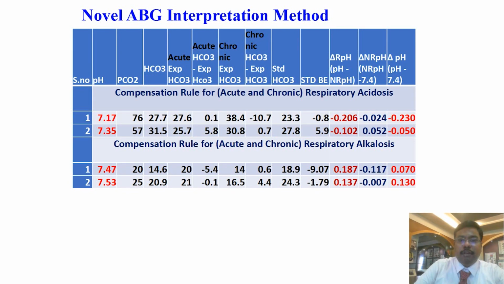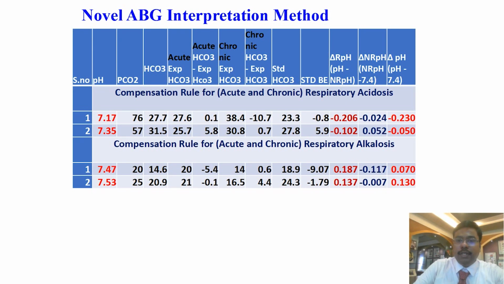So next, I have applied it for the respiratory acid-base disorders. Only for respiratory do we have acute and chronic conditions. So if the value is expected, it denotes changes due to compensations. If it is unexpected, the difference between bicarbonate and expected bicarbonate is unexpected, then it denotes changes due to a second acid-base disorder.